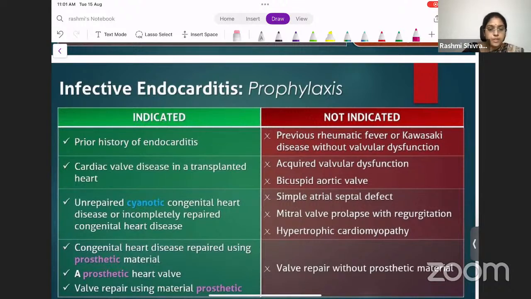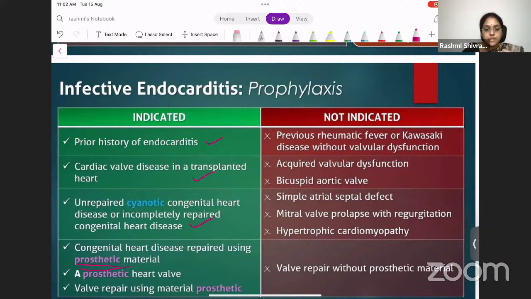It is indicated when the patient has had a prior history of endocarditis, or cardiac valve disease in a transplanted heart, when the patient has undergone a heart transplantation. Then you should definitely give the patient prophylaxis. If there is an unrepaired cyanotic congenital heart disease or an incompletely repaired cyanotic heart disease, then you give the patient prophylaxis. Then congenital heart disease repaired using a prosthetic material. If there is a prosthesis for any reason in the heart, be it a cardiac transplant or a heart disease repaired through a prosthetic material, like grafts or a prosthetic heart valve.